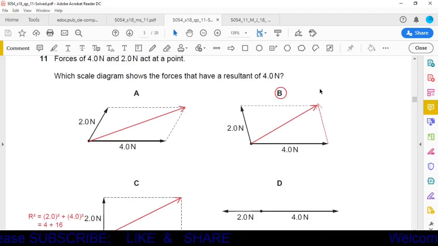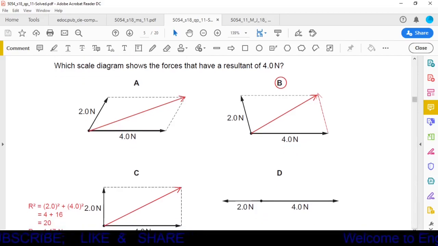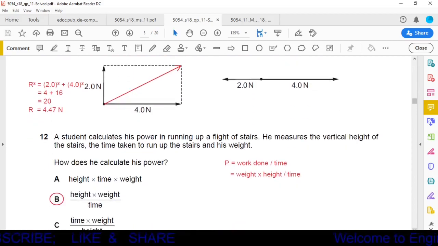The resultant force will be equal to 4 Newton in option B, because in all the other options it is not possible. So the best choice is option B. So the correct option is option B.